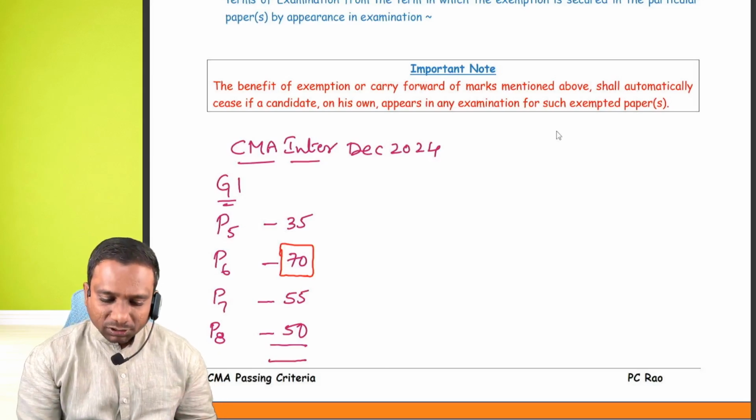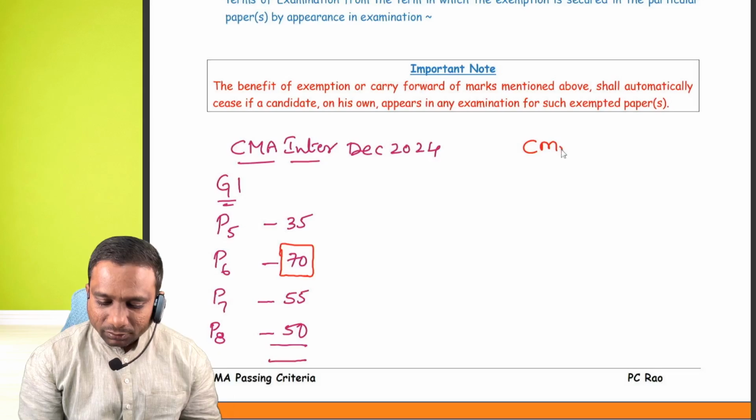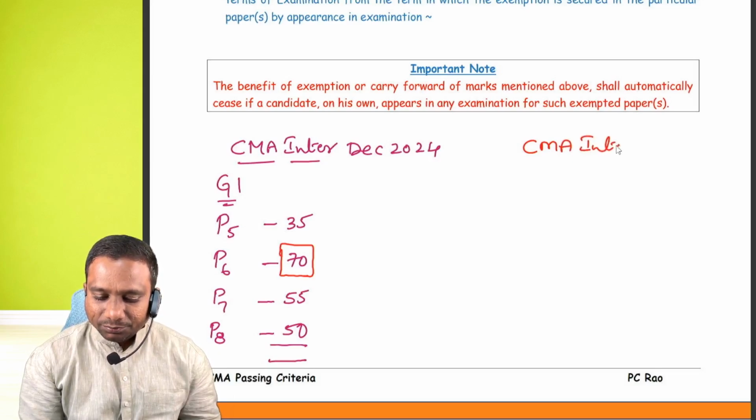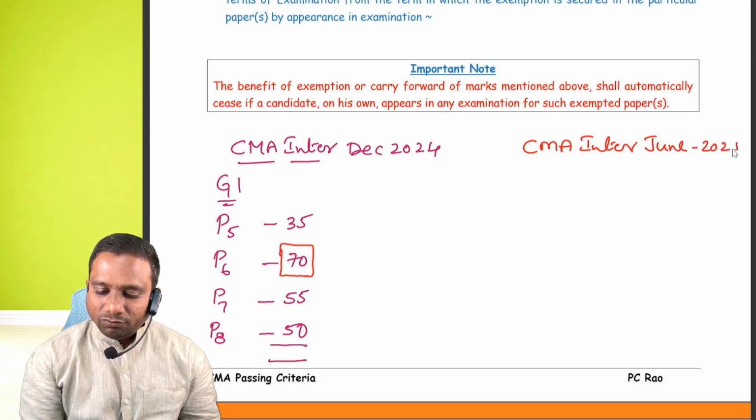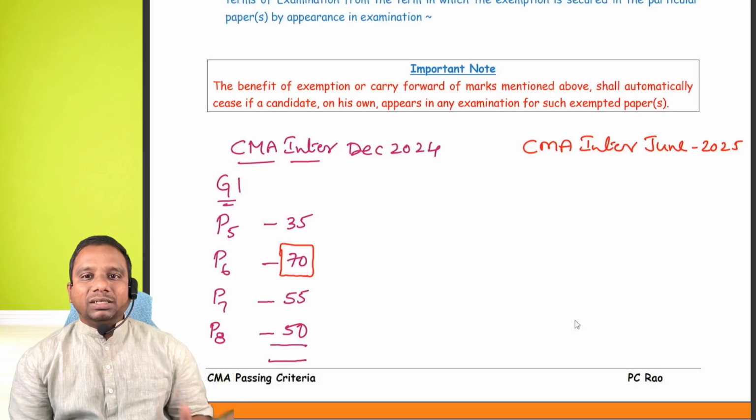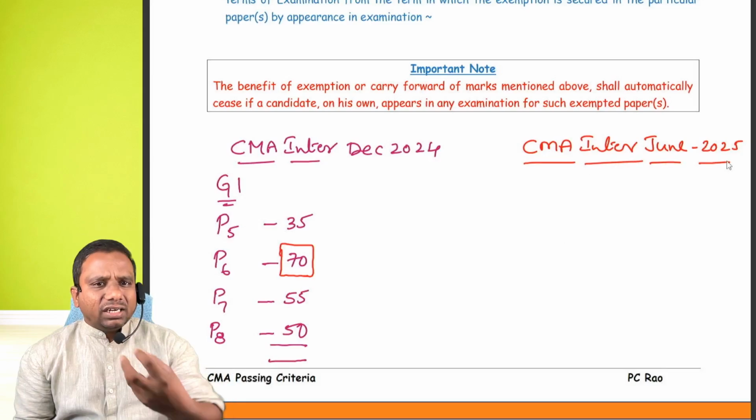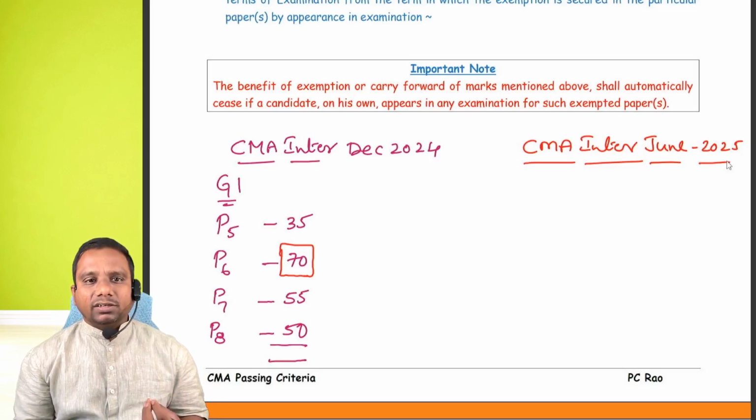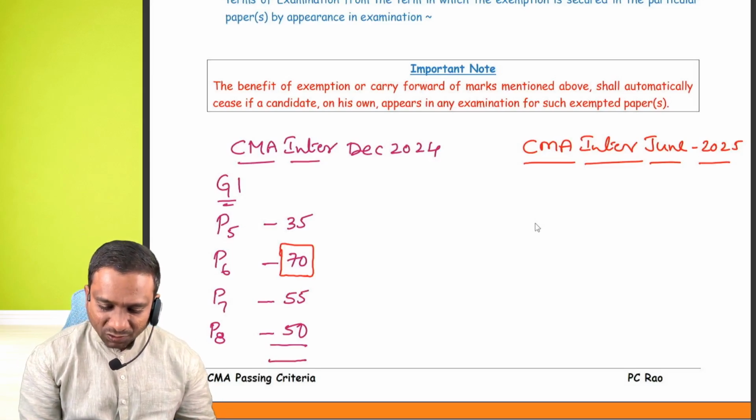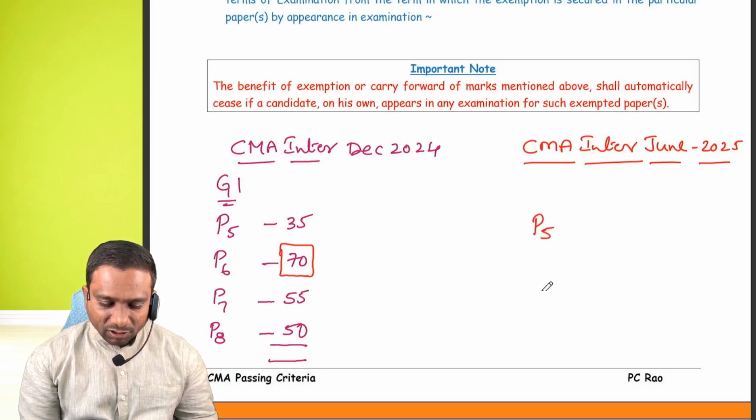Now, next attempt. When do I write my next attempt? CMA Inter, June 2025. I will write my next attempt in CMA in June 2025. Again, I will write group 1. Yes, I will write. How many papers do I write? Paper 5 I will write.